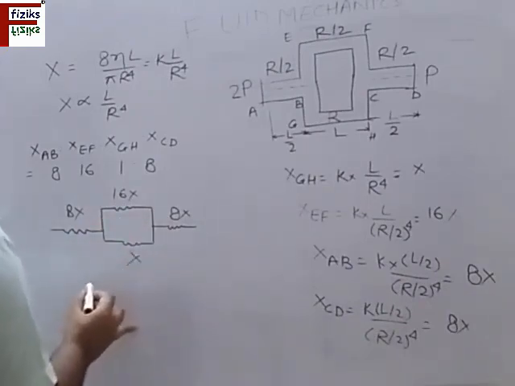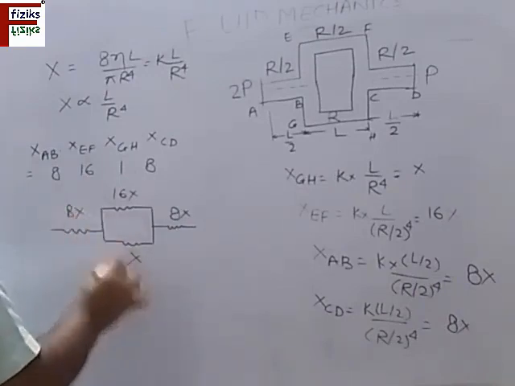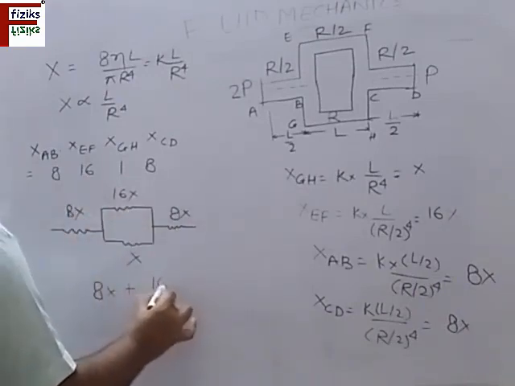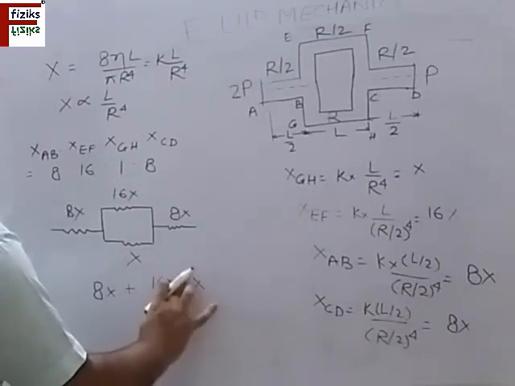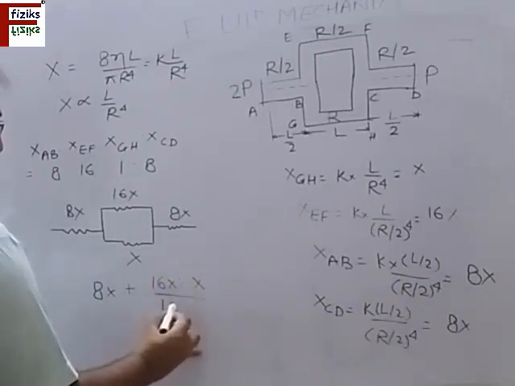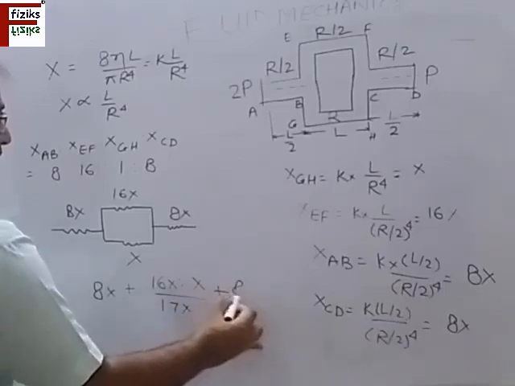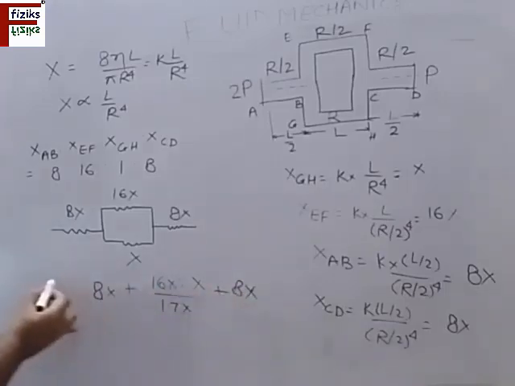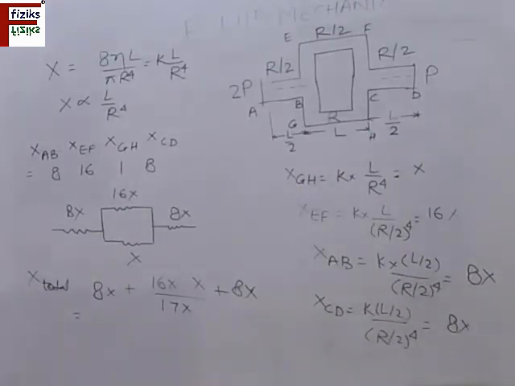So this will give you 8X, this resistance, plus the sum of these two which are in parallel, 16X into X divided by 16 plus 1, 17X, plus 8X. This is X total. So solving it, you can find the total resistance, and also you can find the flow. You will get the total resistance 16X plus 16 by 17X, and this will give you 288 by 17X.